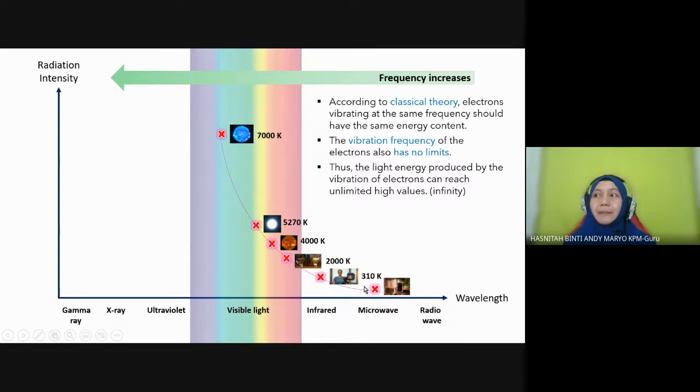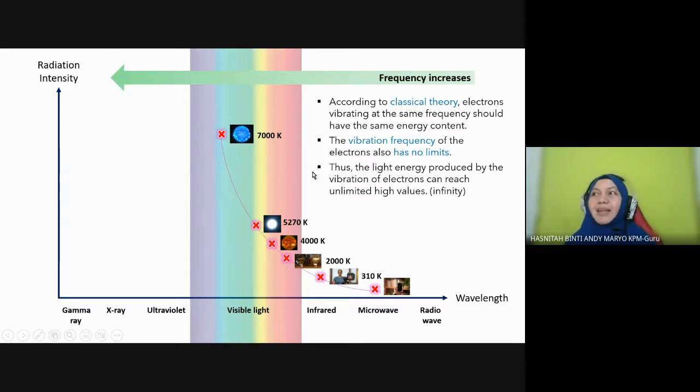So if you look at the pattern, it is similar to the graph I showed you just now, right? Sama kan pattern dia, it is increasing. Okay, the radiation intensity increases from the right to the left side of the graph. If you understand this graph, it shows wavelength, students. Wavelength, remember, is inversely proportional to frequency, right? So if you are moving to the left, the frequency is increasing from radio to gamma. So we plot based on the range of temperature I showed you just now.